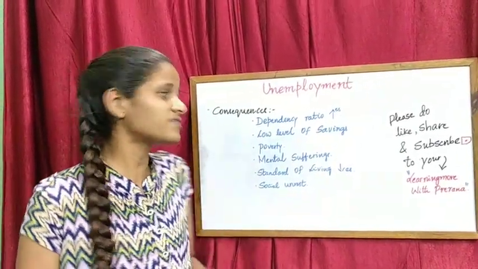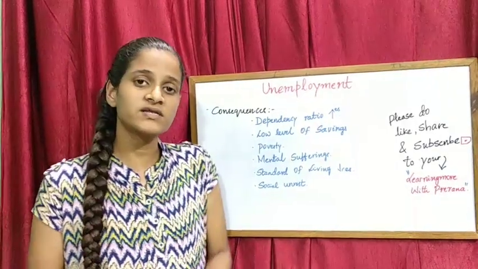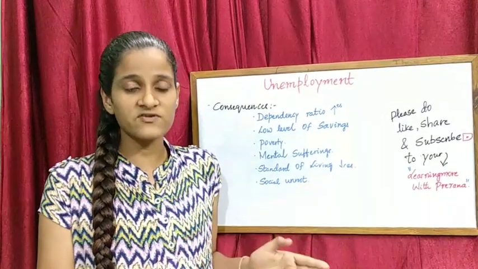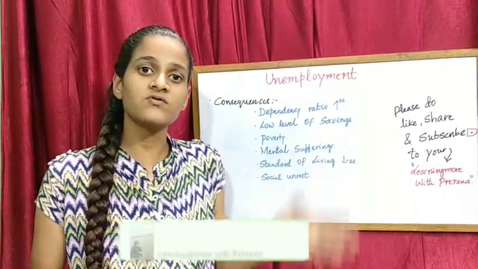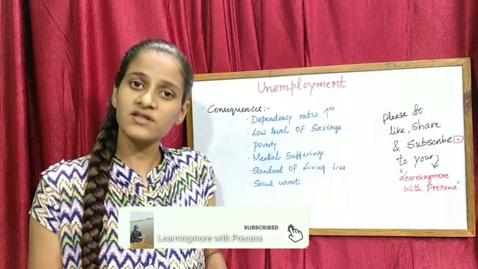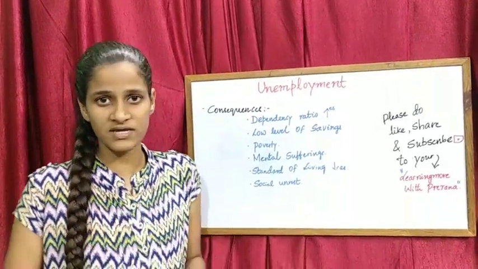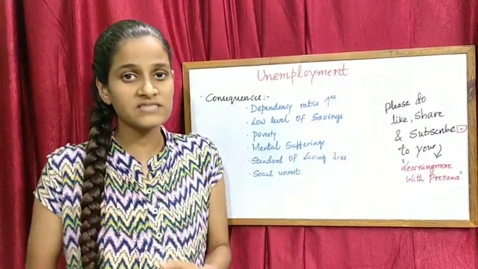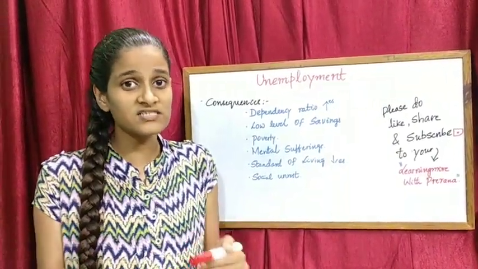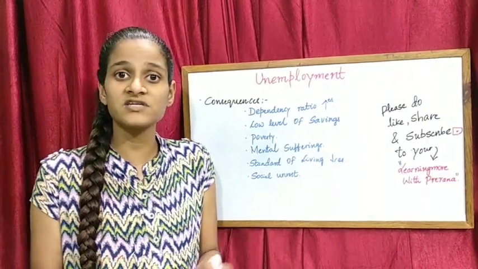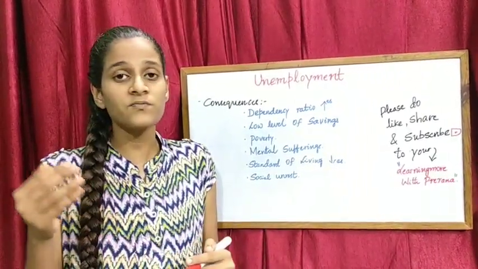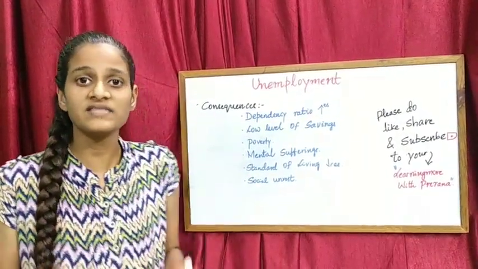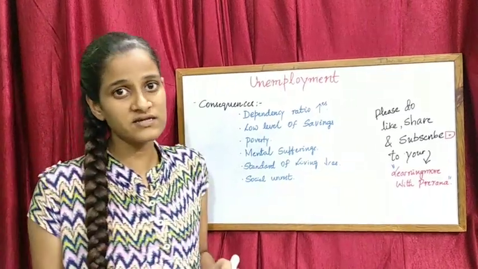And next, low level of saving. When people are not earning, then what happens, friends? Their savings will become empty, because they have to fulfill their basic needs. So whatever money is saved by them, they will use that money. So saving will also decrease. Next, poverty. When an individual is unable to fulfill his basic needs, that is a situation of poverty, right? So we can see that the poverty level will increase.